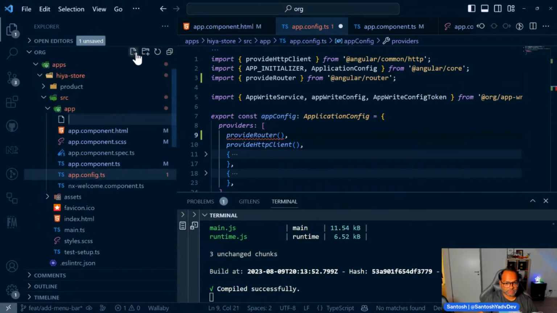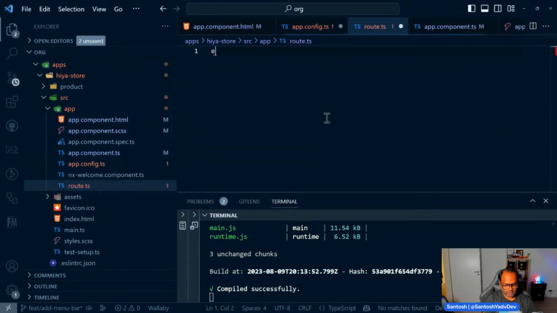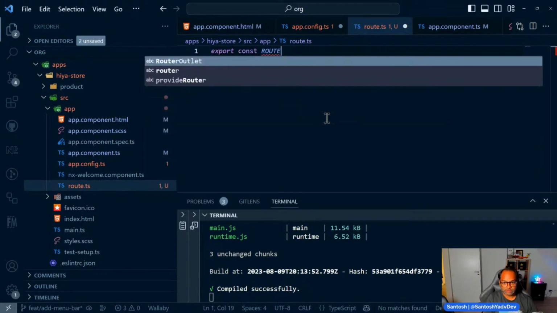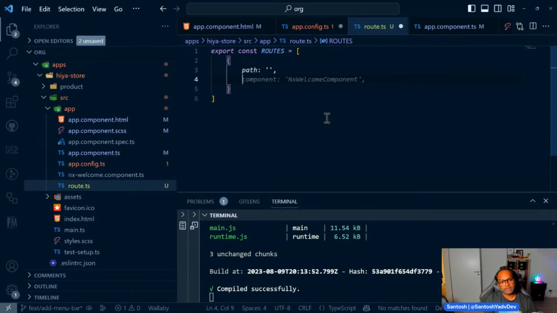And we can create actually a routes.ts file where we can say, okay, this will be export const routes is equal to an array of Route, and then we can add one by one. So we can say, okay, path, and okay, component, welcome component.